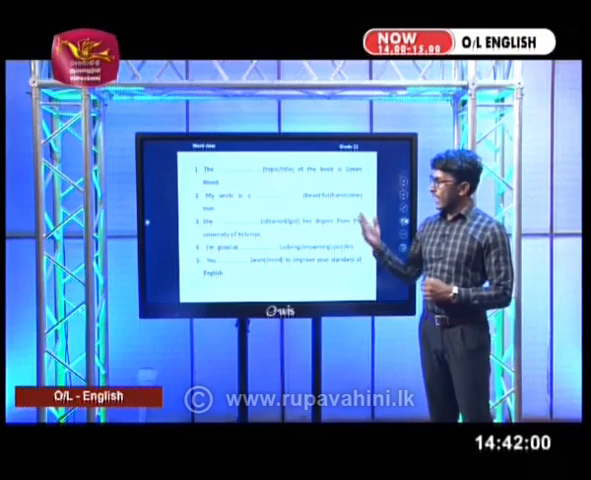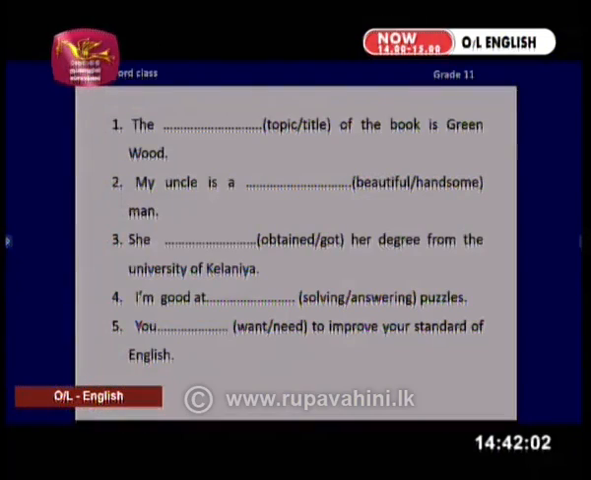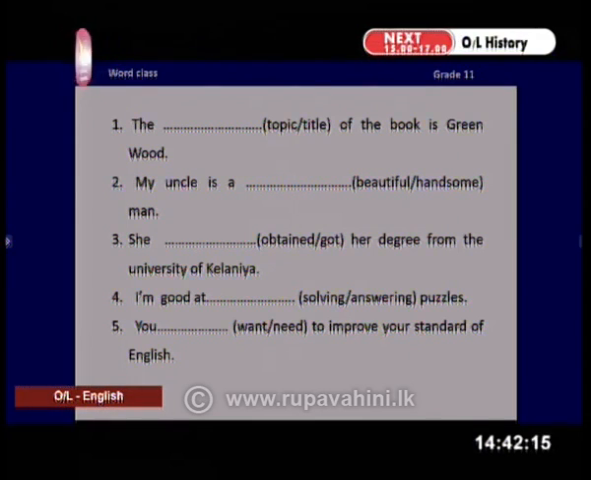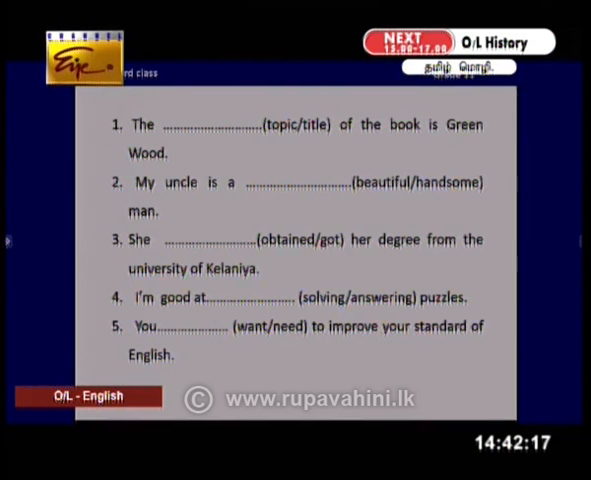Now you have an activity. You have 5 sentences with blanks, and the words that go for these blanks are in brackets. The first one, take your notebook and write down. The blank of the book is Greenwood.